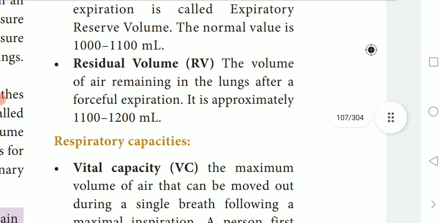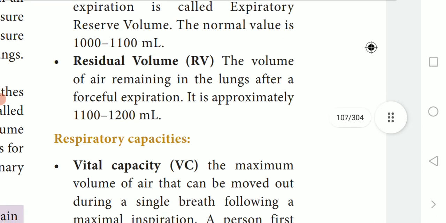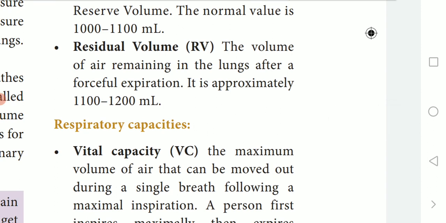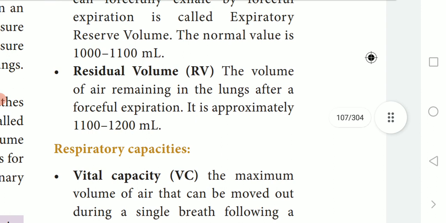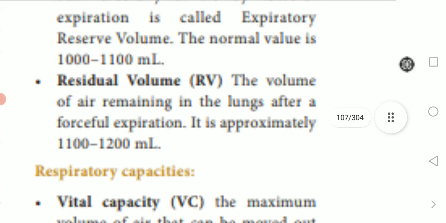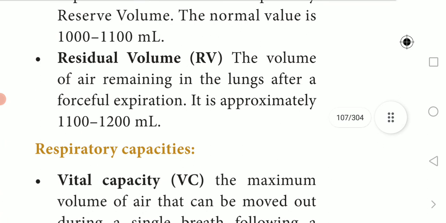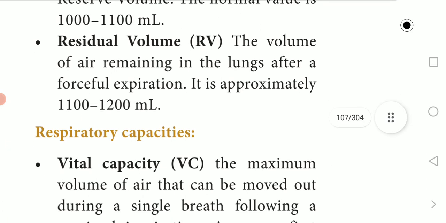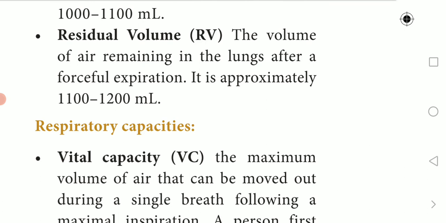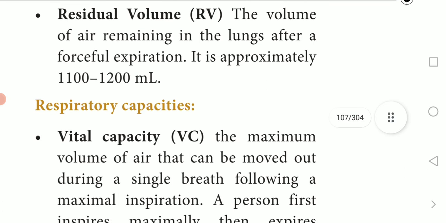Then what is RV? Residual volume. The volume of air that remains in the lungs after forceful expiration. So some air will remain inside our lungs after we breathe out. That is what we call residual volume, and it is approximately 1100 to 1200 ml.